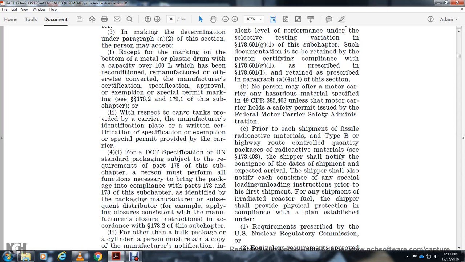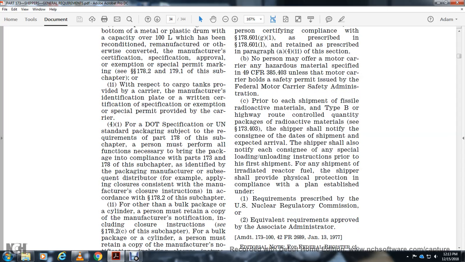Prior to each shipment of radioactive material, Type B, with highway route controlled quantity, with the package of radioactive material, 172.403, the shipper shall notify the consignor of the day of shipment and the expected arrival. The shipper shall also notify each consignor of any special loading or unloading instructions prior to the offer for shipment. For any shipment of irradiated reactor fuel, the shipper shall provide physical protection in compliance with the plan established under requirements prescribed by the U.S. Nuclear Regulatory Commission, or equivalent requirements approved by the Associate Administrator.